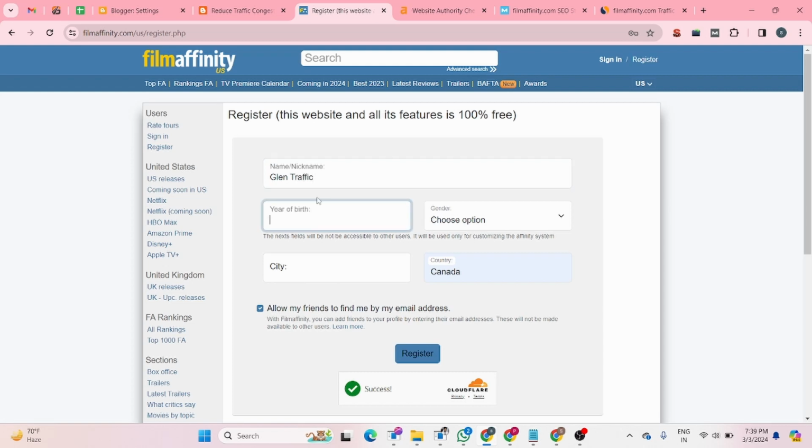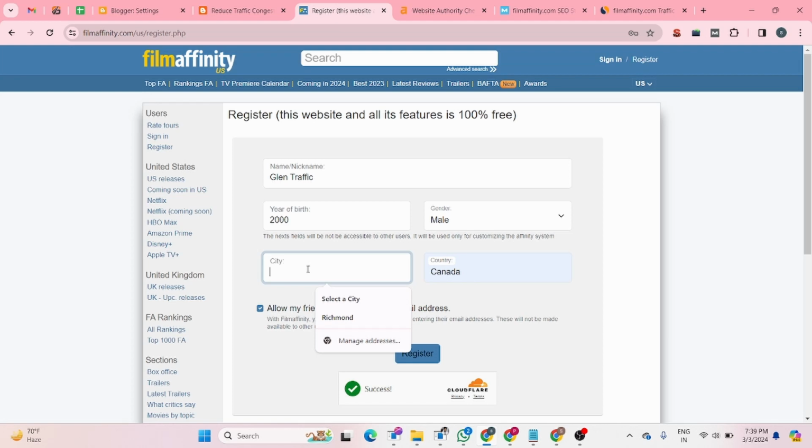your birth date, and after that you can choose your gender and your city.